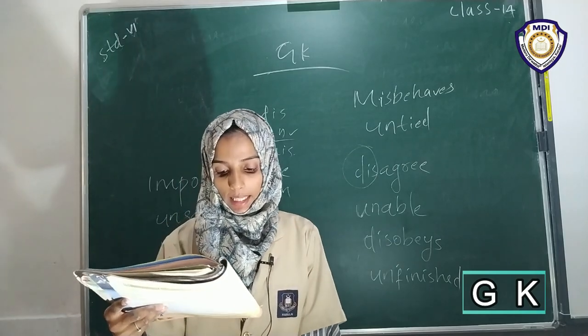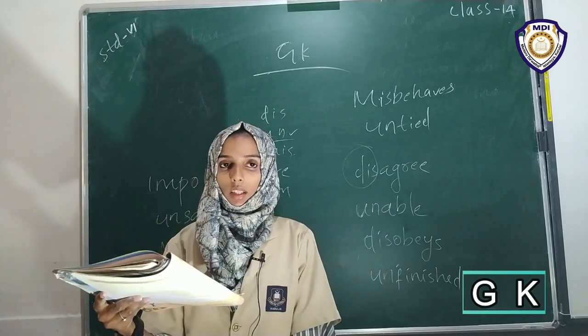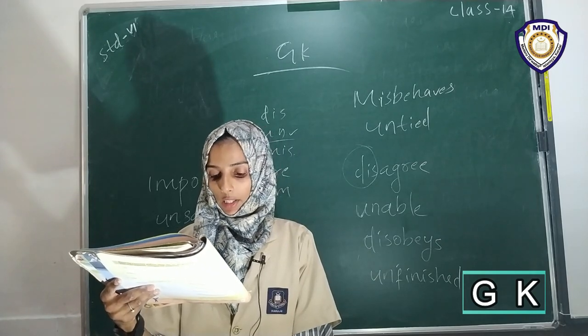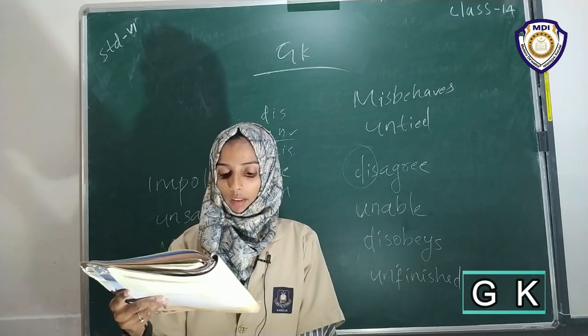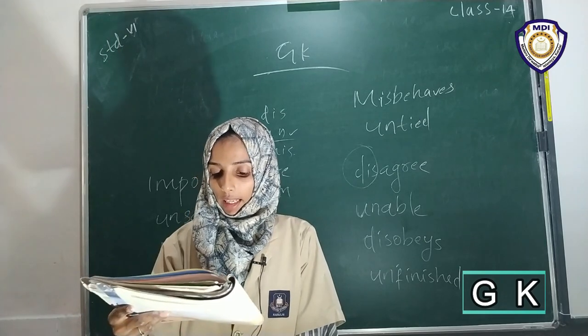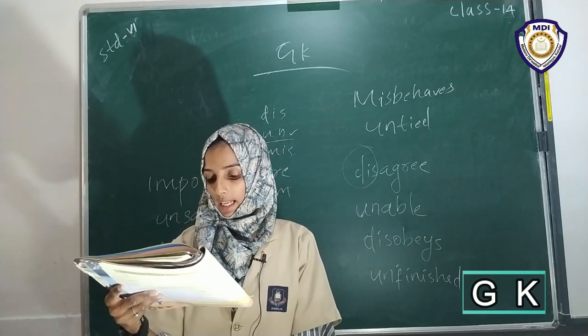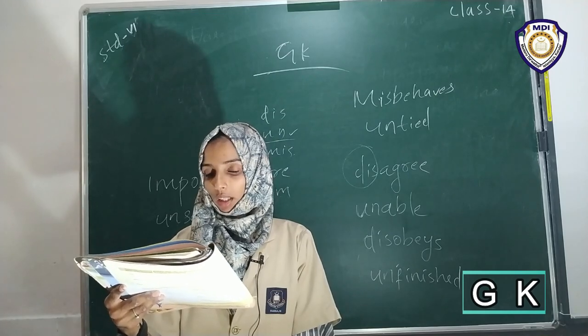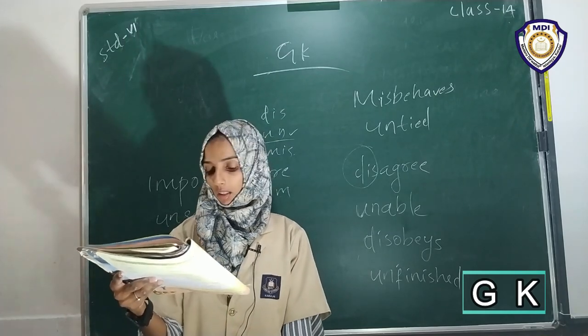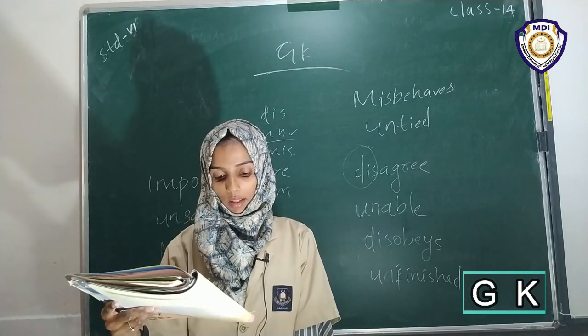11th one, a blessing in disguise. What is the 11th answer? The 11th answer is K: a disaster that eventually brings about some benefit. Eventually means in the end, it brings about some benefits.